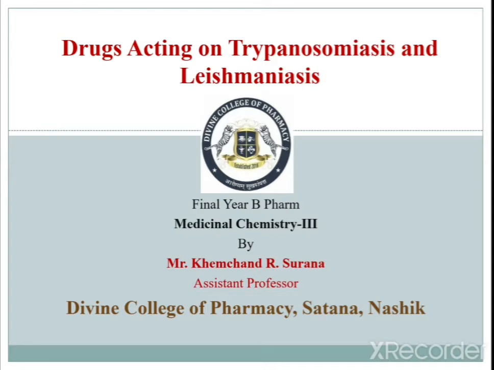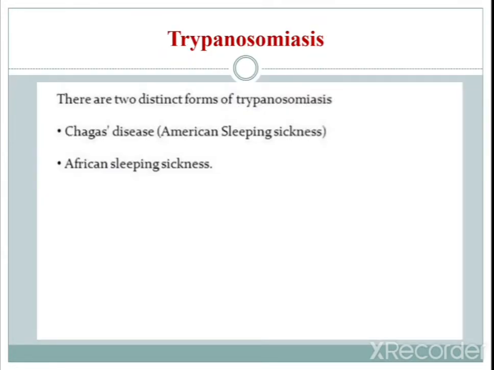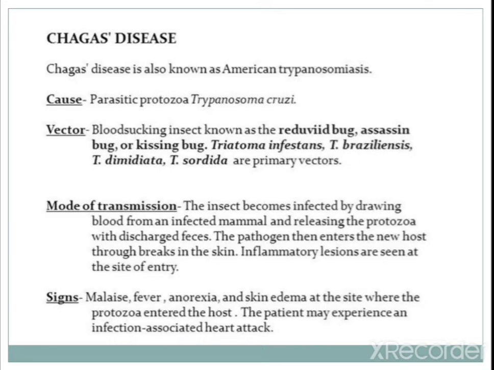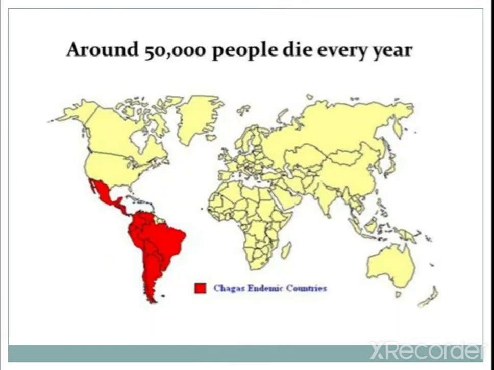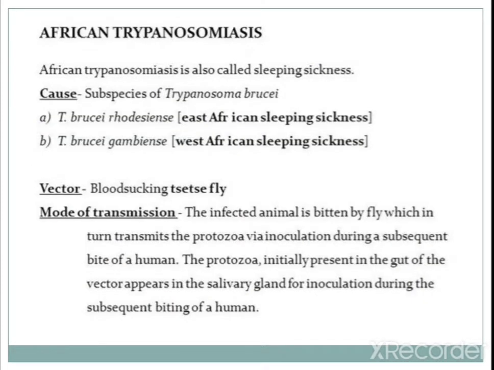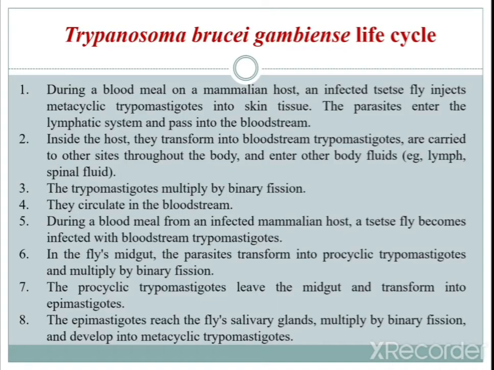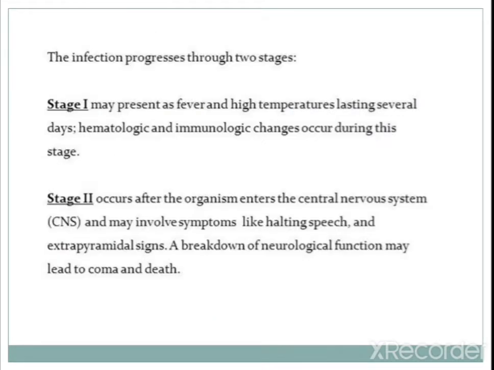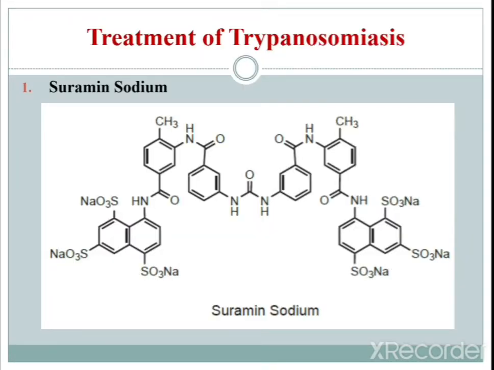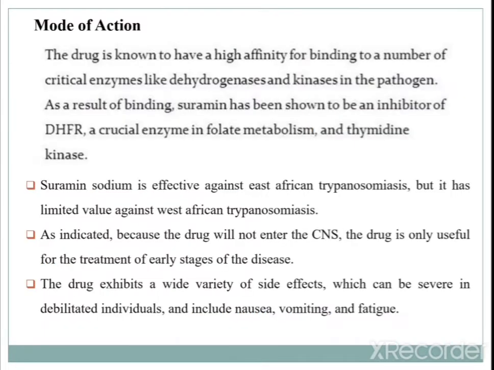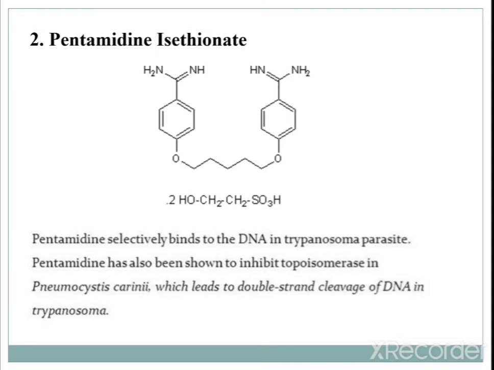In the last session we started the drugs acting on trypanosomiasis and leishmaniasis. We saw the basics of trypanosomiasis and its different forms, including Chagas disease and African trypanosomiasis, then the life cycle of both. We started the treatment of trypanosomiasis with the first drug, suramin sodium, and the second, pentamidine isethionate.